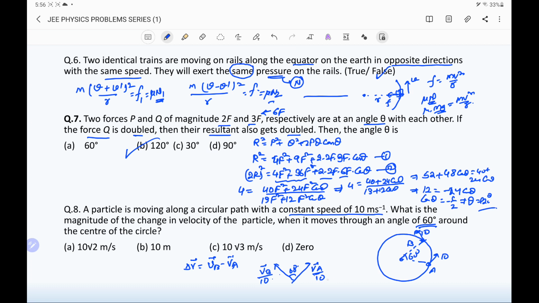Because these two sides are equal and the angle between these two vectors is 60 degree, vector VB minus VA will have the same magnitude as the individual vector because these three sides form an equilateral triangle. So option B is the correct option.